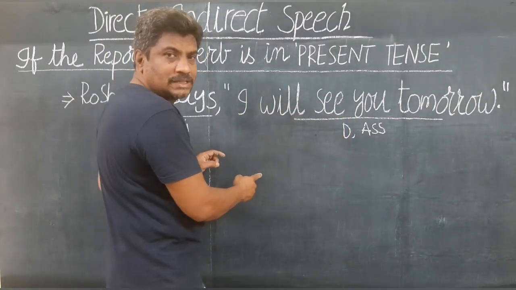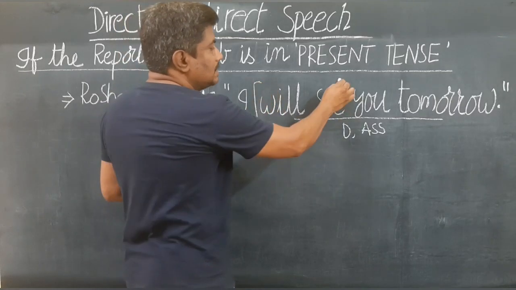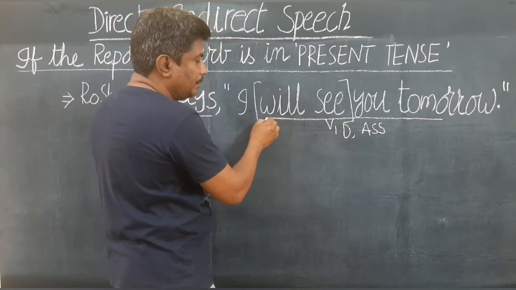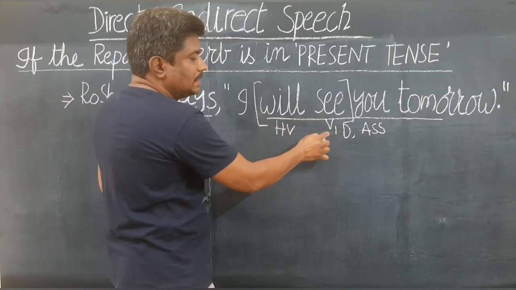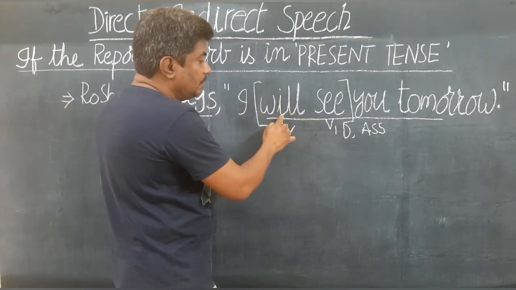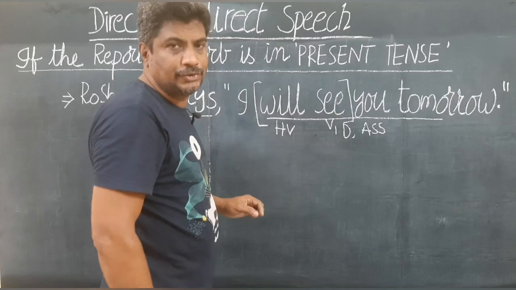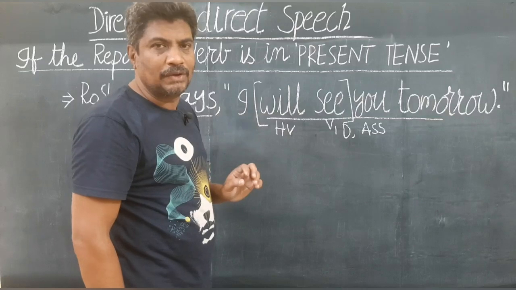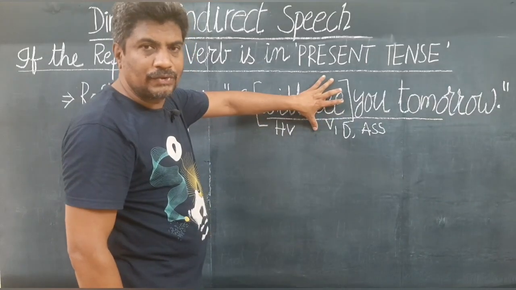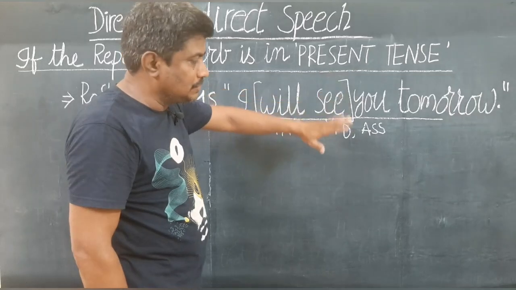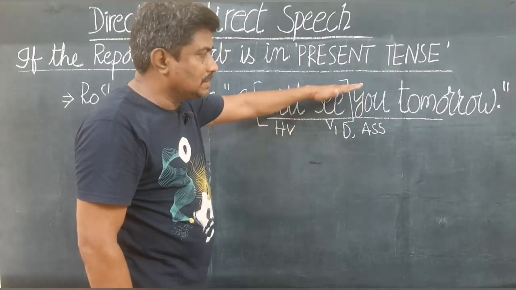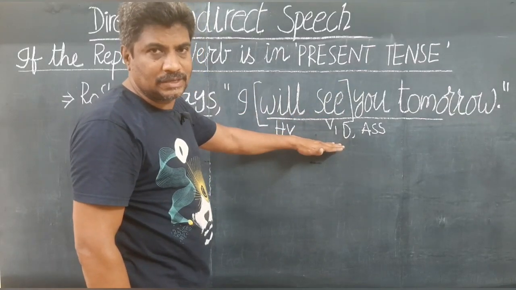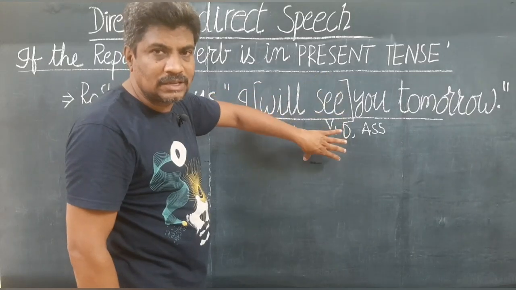So in this sentence, the verb is will plus V1. Will see is the verb. Will is the helping verb, see is the main verb, and that is in V1 form. Will plus V1 indicates simple future. So the dialogue is in simple future. This tense doesn't change while you transform this sentence into indirect speech. That means the simple future remains simple future.